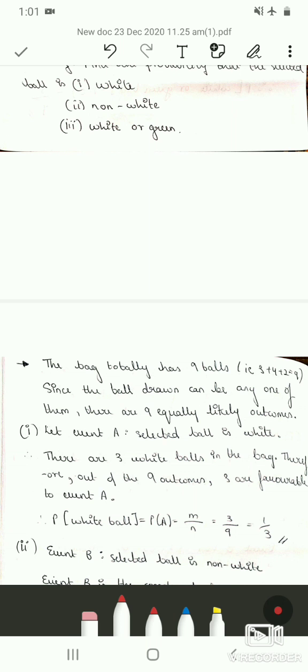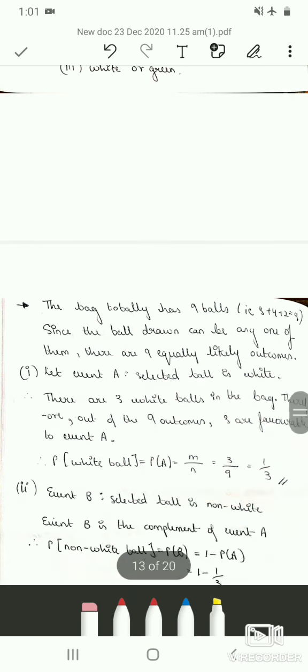Again, by using classical definition, we will get m by n. So m is 3 because there are 3 favorable outcomes. That is, there are 3 white balls. So 3 divided by 9, which is 1 by 3. So the probability of getting white ball is 1 by 3.